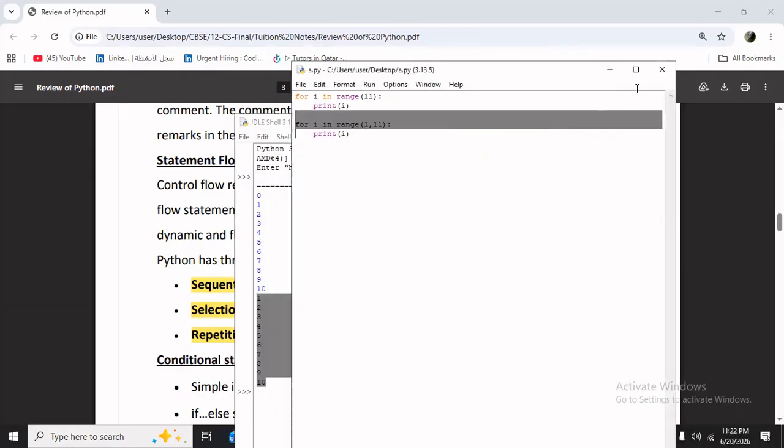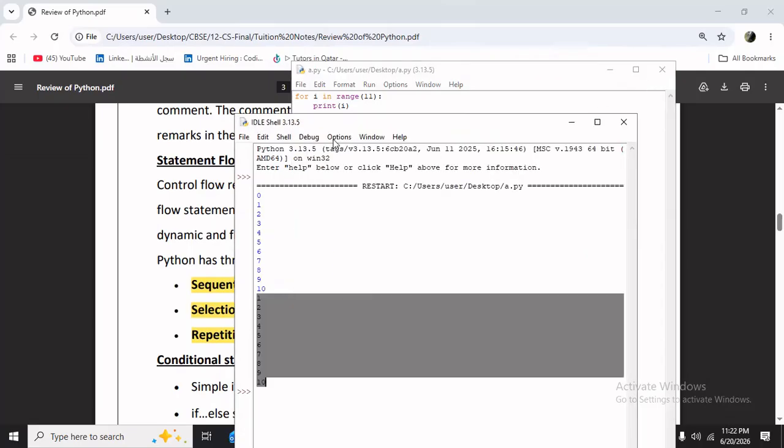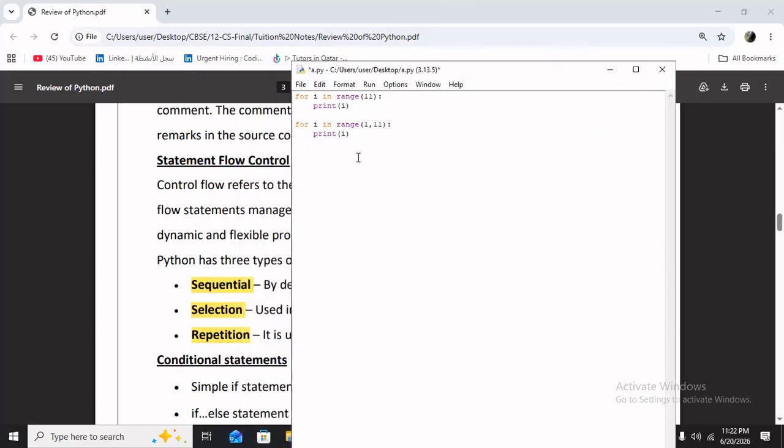You got the point. Suppose I need to print only the even numbers. So what I can do? I can write like this: even numbers, for I in range of, starting number is 0, then up to 11. I need to print all the even numbers. Print the value of I. So see, for I in range, starting from 0 up to 11. 11 means up to 10 it will print, and this is the difference.